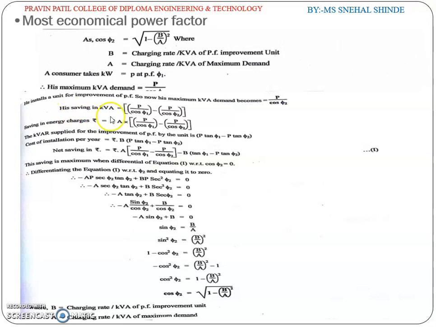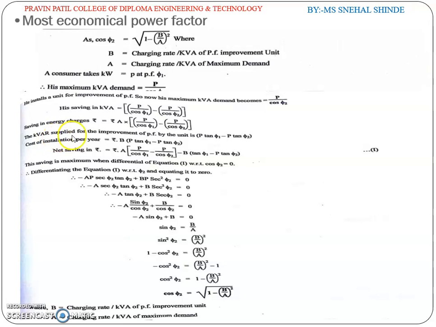So his saving in kilovolt ampere equals power divided by cos phi 1 minus power divided by cos phi 2. Saving in energy charges in rupees equals A into this whole term, that is the saving in kVA: P divided by cos phi 1 minus P divided by cos phi 2.